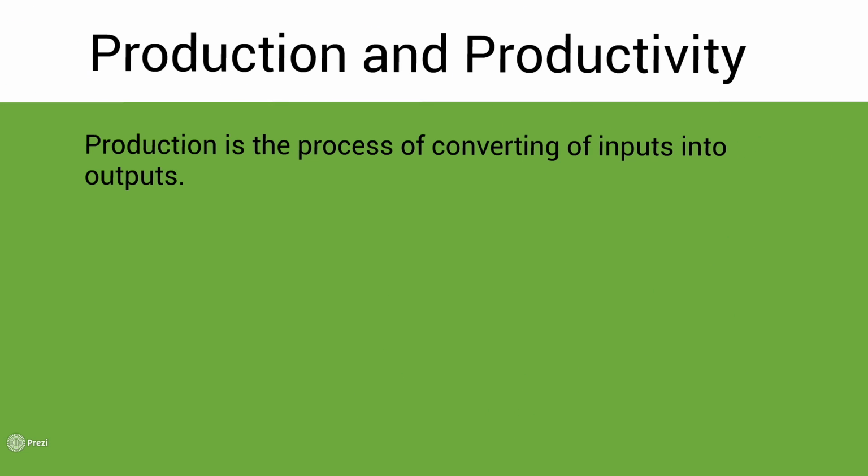Production is the process of converting inputs into outputs. The inputs will be the factors of production, which are land, labour, capital, and the fourth one is entrepreneurship, who is the individual who combines the three previous factors of production together to produce goods and services.